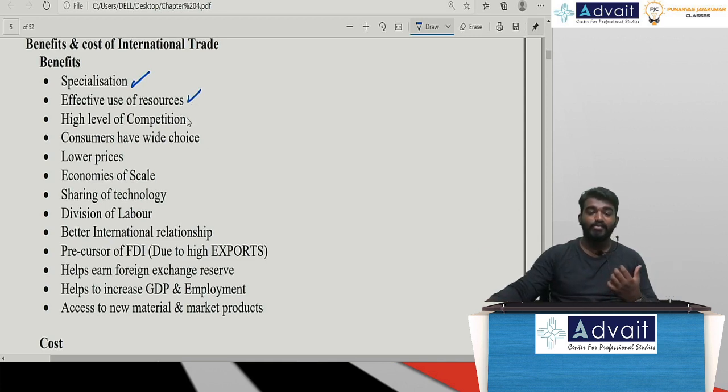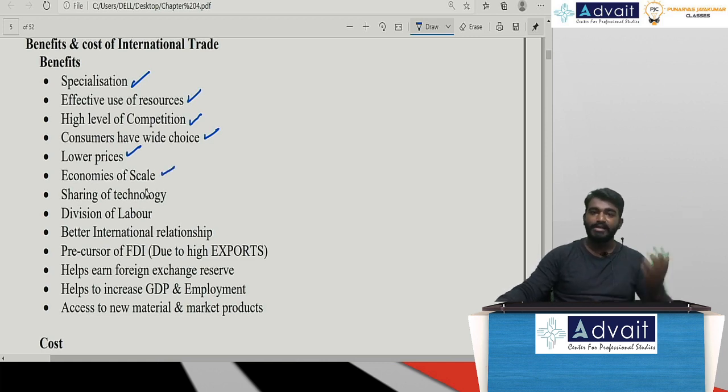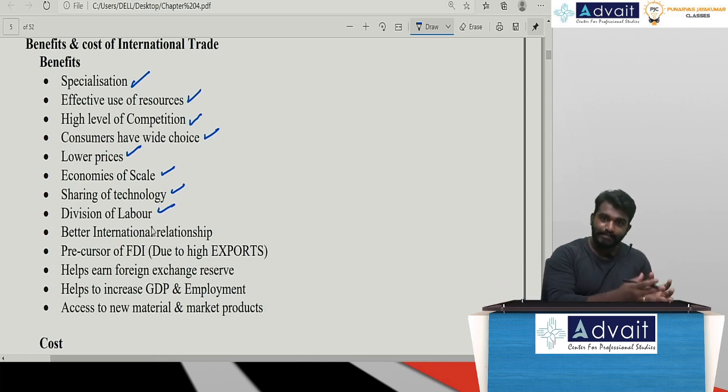Sir, a high level of competition will be there. Both domestic and international players will be operating here. Because of international trade, customers get a wide choice. And whenever there is competition, obviously, we always try to lower the prices to attract customers. Sir, economies of scale, that is productivity will be at maximum. Sir, sharing of technology is possible. Sir, division of labor will happen: which labor to be used in which particular industry.